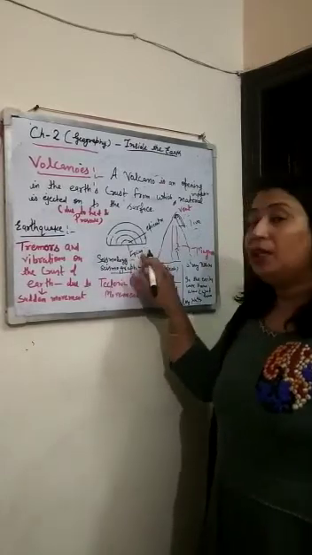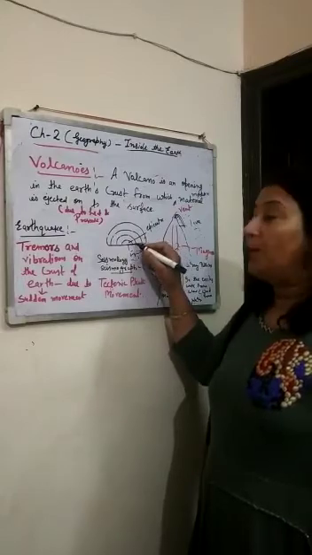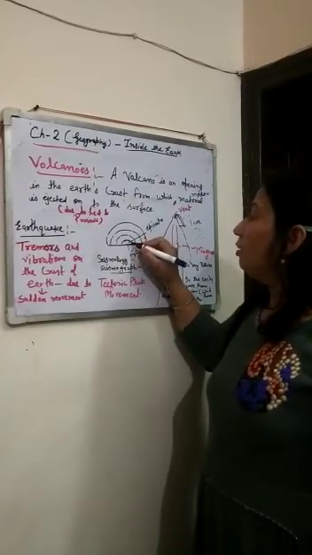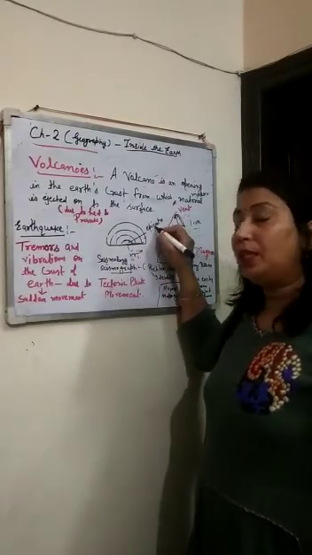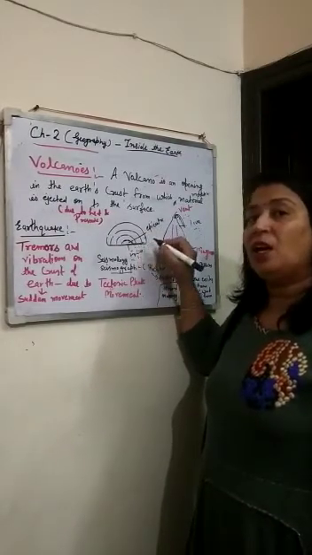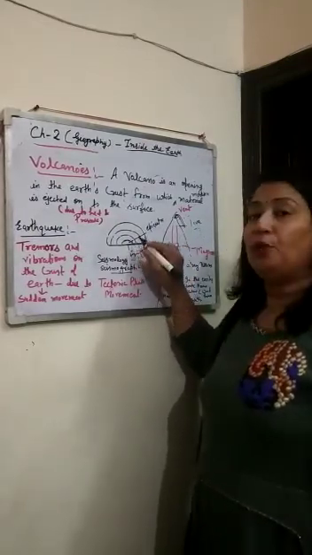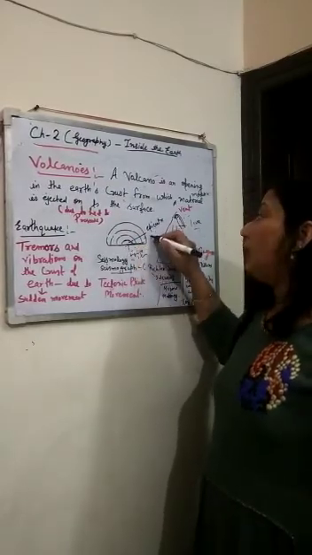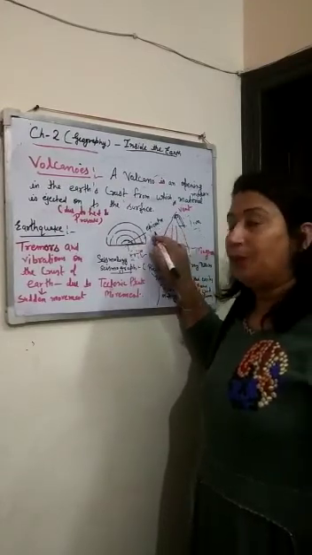And you can see here through the diagram there is the earthquake, and the top place from which the earthquake originates is known as epicenter, and the interior part from which the earthquake is originated is known as focus. So the interior part from which the earthquake is originated is known as focus, and the exterior part on top of it is known as epicenter.